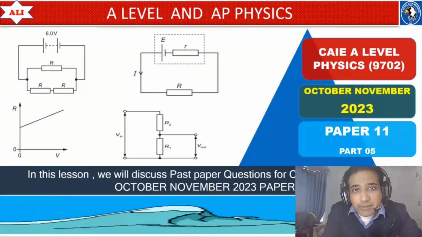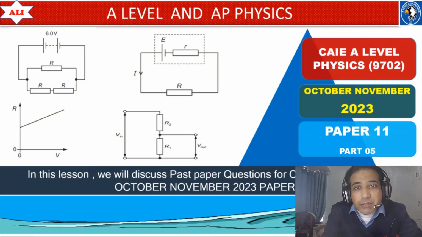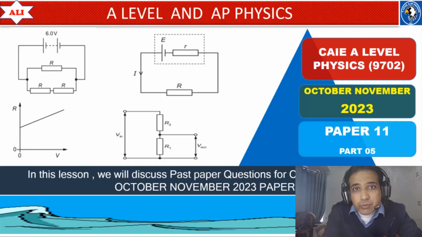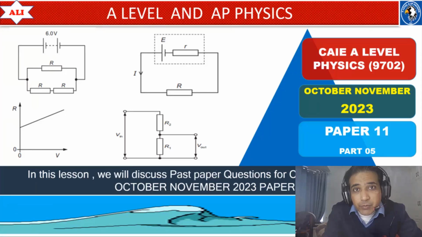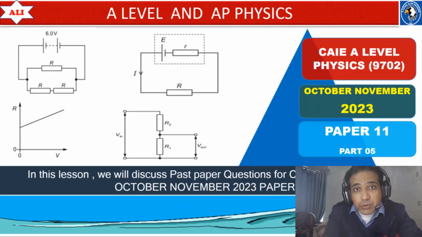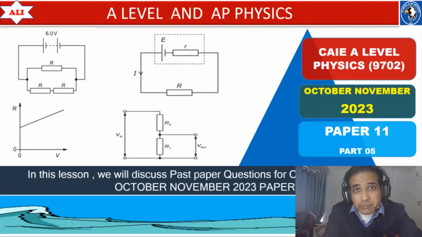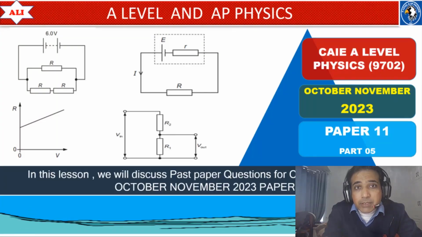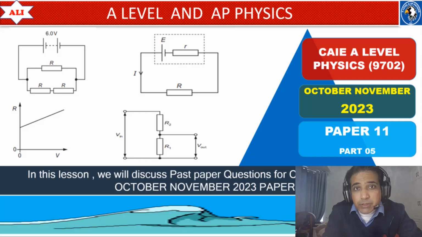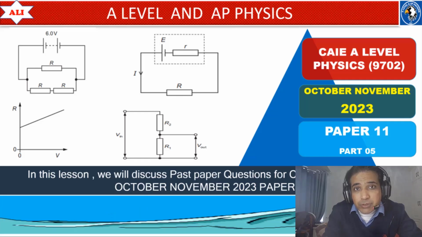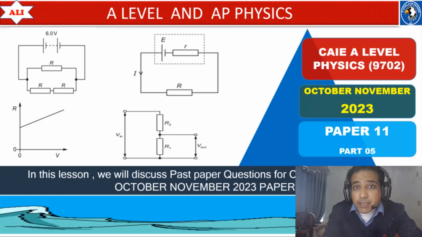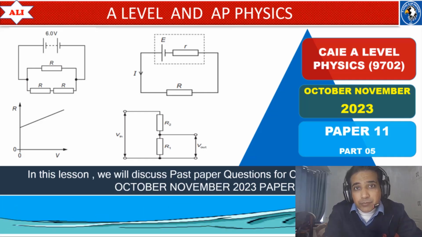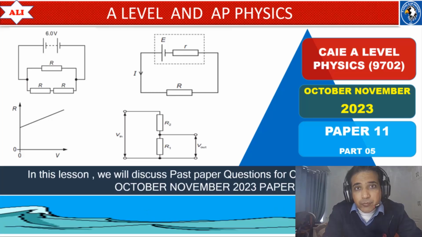Welcome to A-Level and AP Physics. In today's lesson, we will discuss past paper questions from October-November 2023, Paper 1, Variant 1. We will focus on electricity and radioactivity questions from this paper. As always, we will discuss these questions in detail so you can improve your conceptual understanding of these topics, and also have a better understanding of these exam questions. Let's study together, let's improve together.